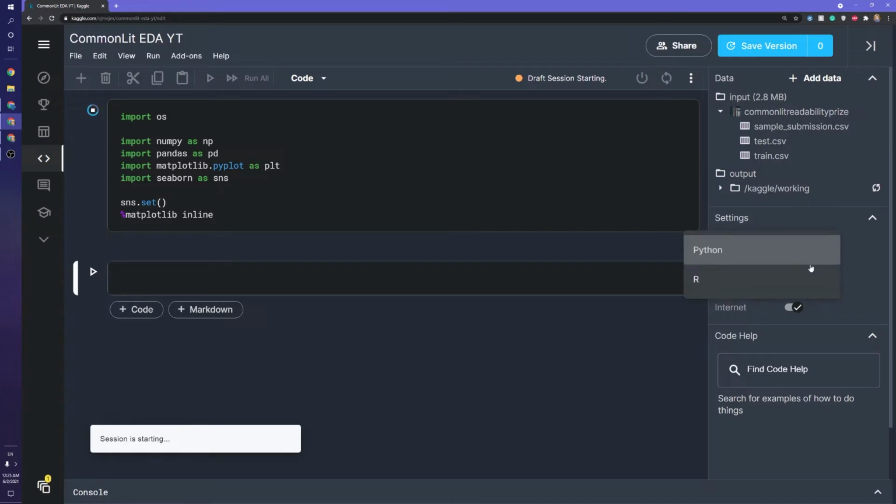You can see we're using Python. You can also opt to use R. But yeah, let's start looking into the data. Let's really dig into it.